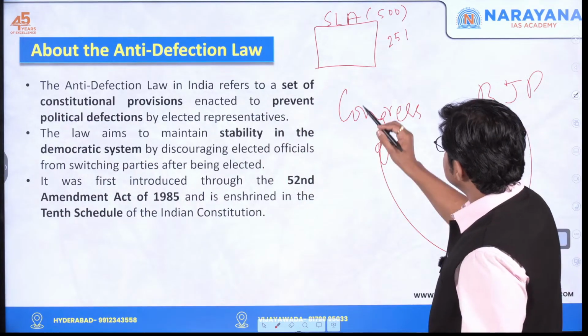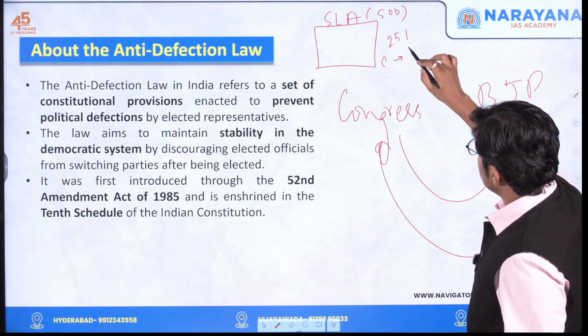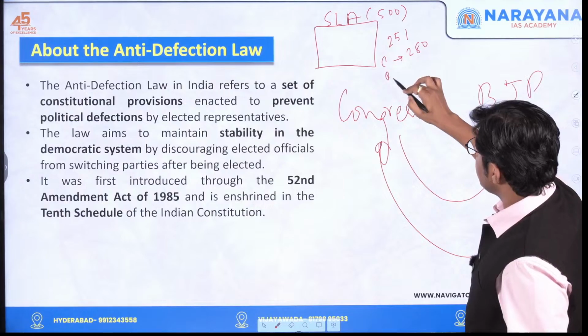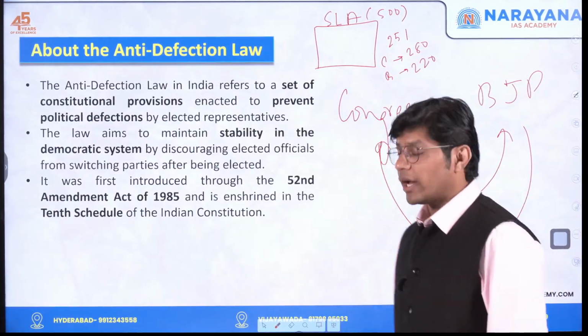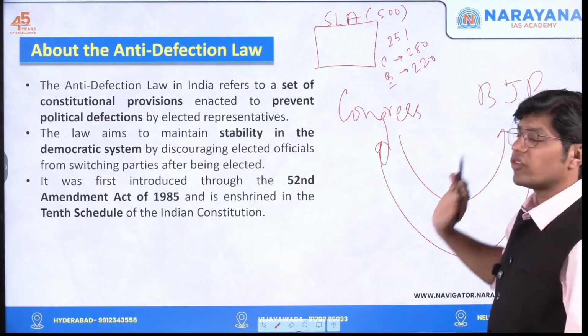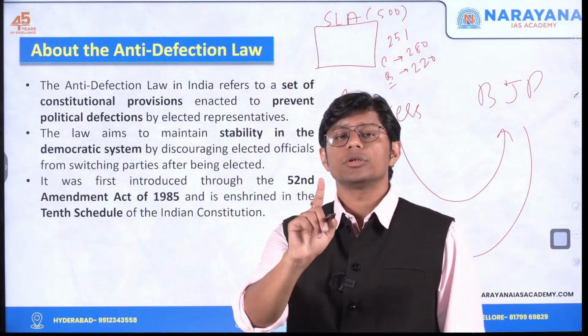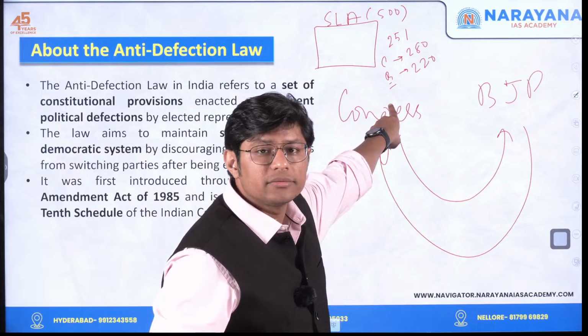Now, let's say Congress has got 280 seats. BJP has got 220 seats, which means Congress has won 280 seats and the BJP has won 220 seats. Now, you tell me who should form the government, or who will form the government? Congress.